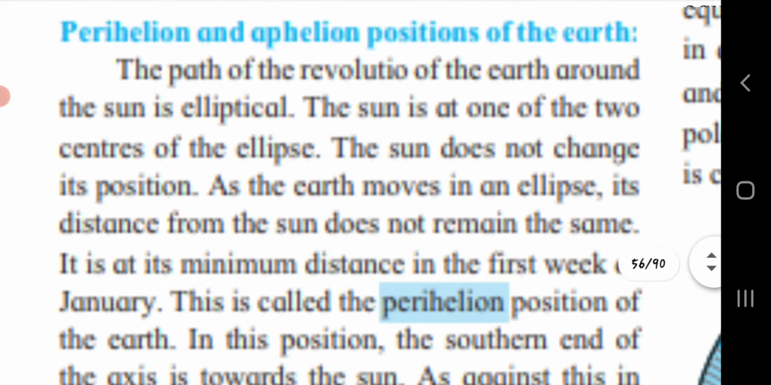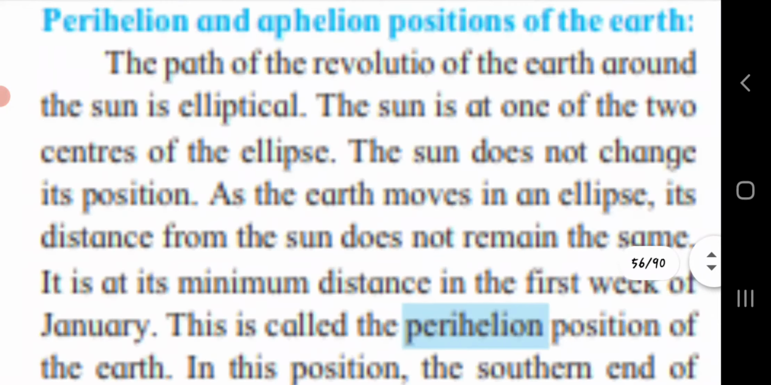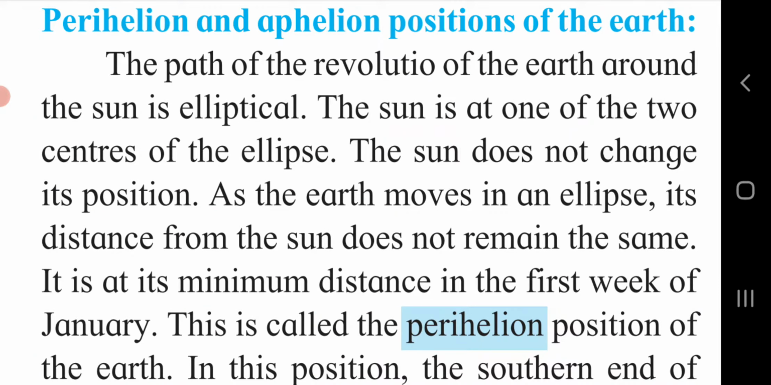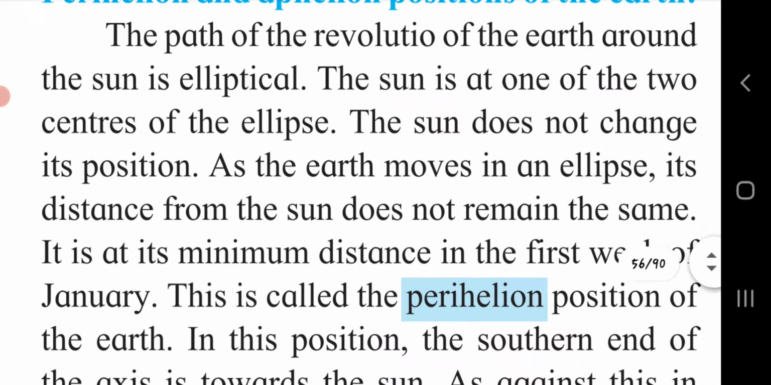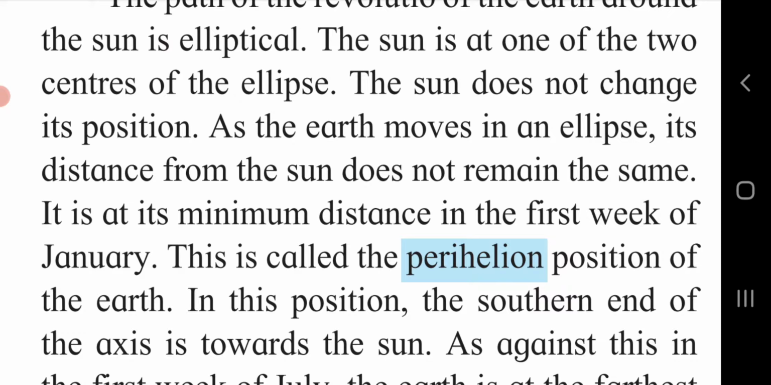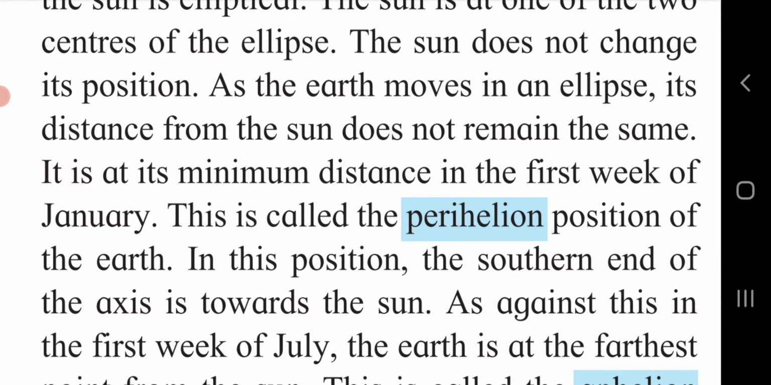Let's see what is perihelion and aphelion position of the earth. The path of the revolution of the earth around the sun is elliptical. The sun is at one of the two centers of the ellipse. The sun does not change its position. So here, the sun remains constant in place, and the earth revolves around the sun, and also the earth rotates on its axis. As the earth moves in an ellipse, its distance from the sun does not remain the same. The earth moves elliptically around the sun, so its position keeps on changing.